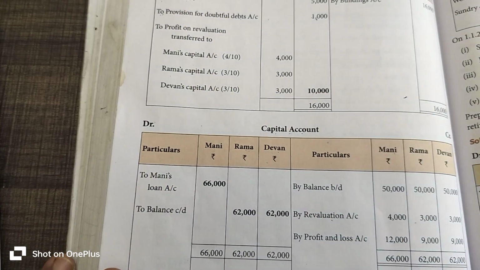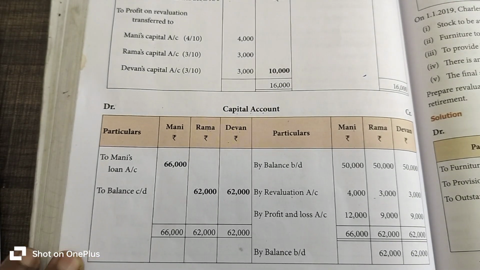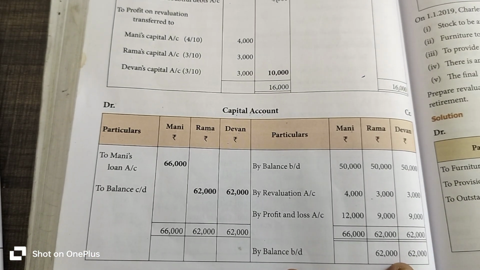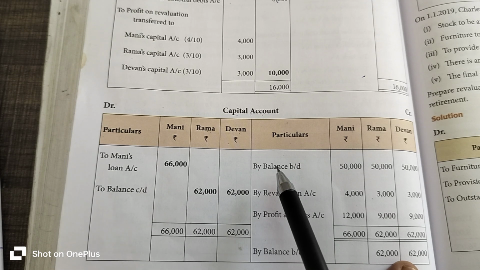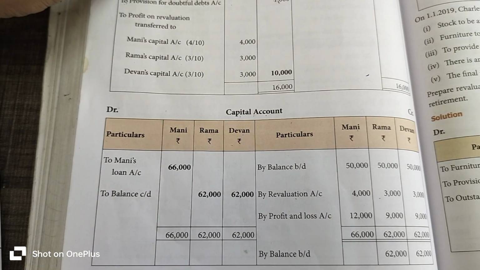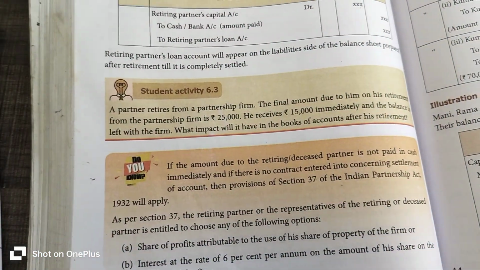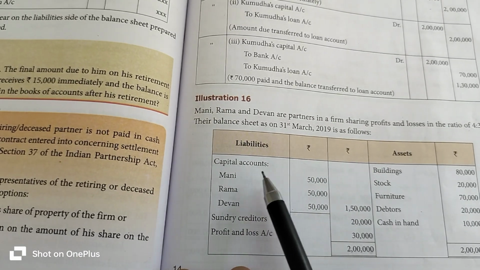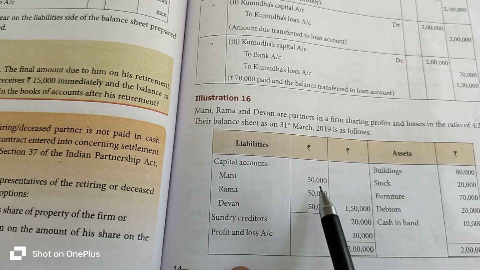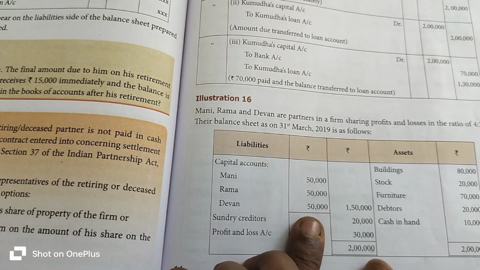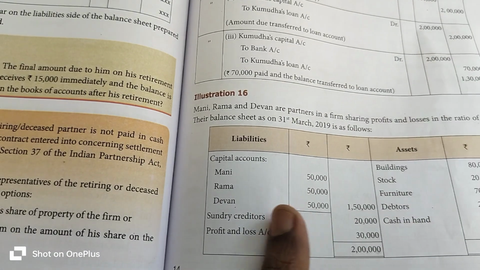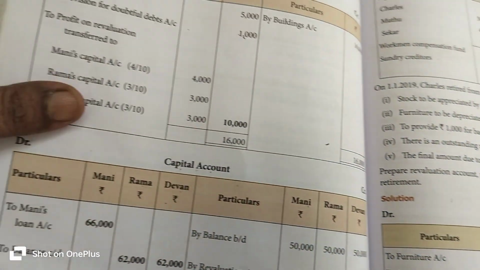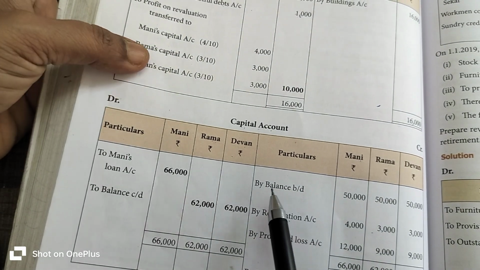Whenever you write the capital account, you always start with the opening balance of the capital account on the credit side. Okay, where do we take the opening balance of the capital account from? We take it from the balance sheet given in the question, on the liability side. The capital amounts of Mani, Rama and Devan are 50,000, 50,000 and 50,000 rupees respectively, taken from the liability side of the balance sheet in the question and entered on the credit side of the capital account.